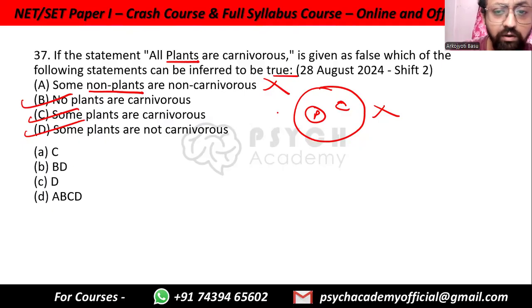All plants are carnivorous. Yes, okay. So no plants are carnivorous. This one is given as false. All plants carnivorous is false, which means no plants are carnivorous is possible. Some plants are carnivorous is possible because "all" is the one attacked. And if some plants are carnivorous, some can be not carnivorous. So I think there's a bit of a mistake in the answers. The correct answer out here is B, C, and D.